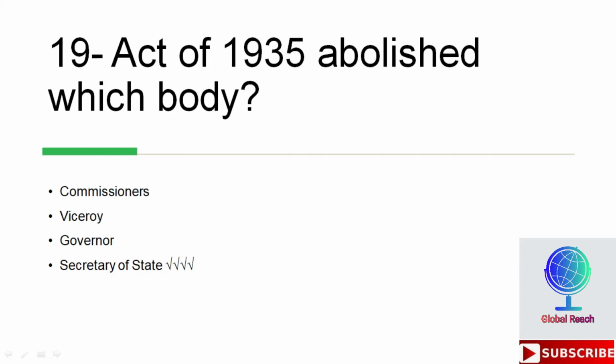Act of 1935 abolished which body? Options are Commissioners, Viceroy, Governor, Secretary of State. So fourth is the right option, which is Secretary of State.